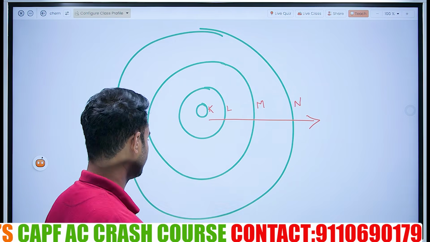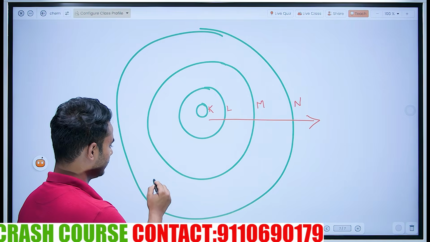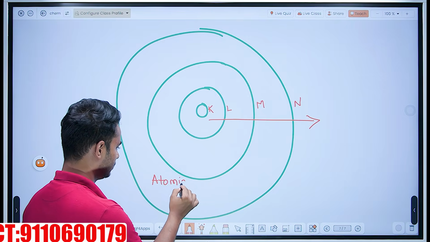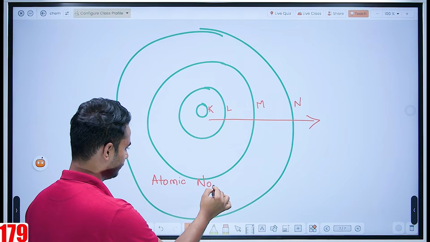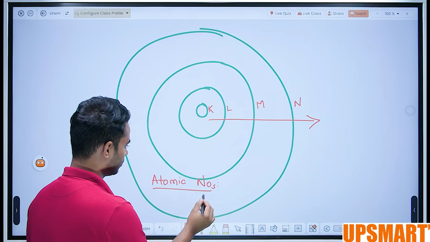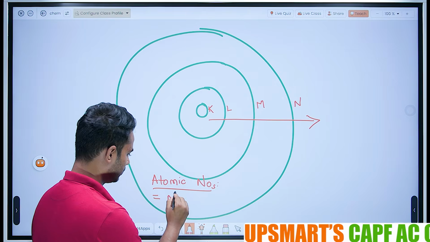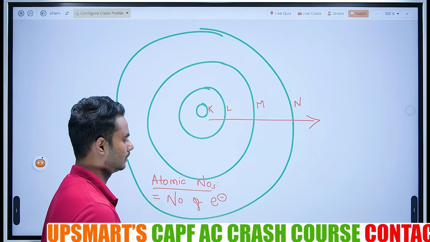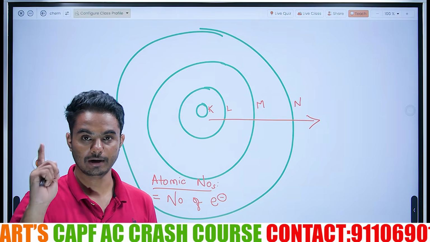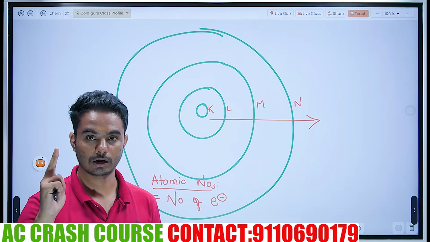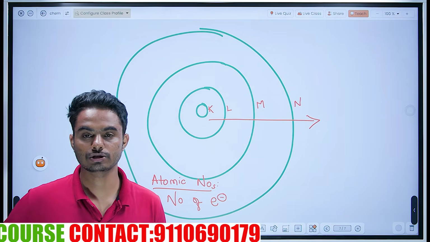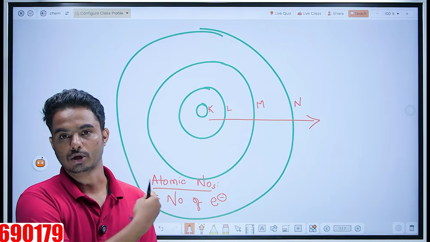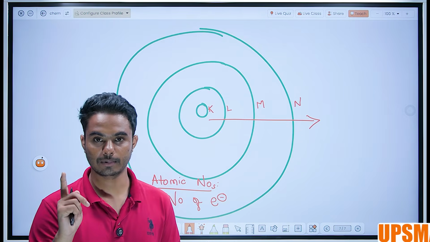Now, the other thing I want you to know is, you know the atomic number, right? I told you to mug up those atomic numbers. Atomic numbers are equal to the number of electrons of that element. Hydrogen has 1 electron. Helium has 2 electrons. Similarly it continues till 20. Now you know the number of electrons because it is the same as the atomic number.